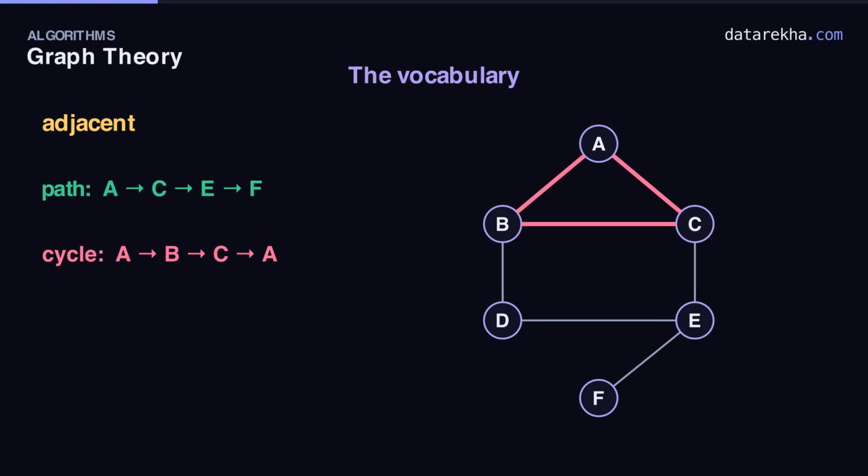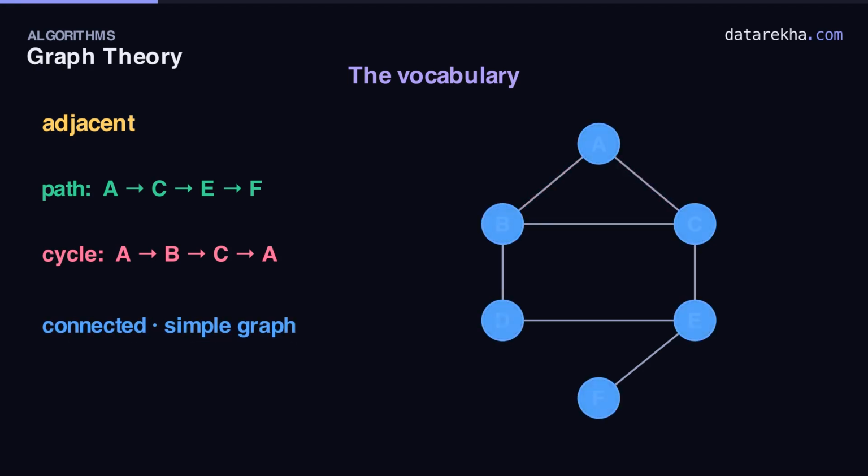Exactly what trees forbid. This graph is connected. You can reach any vertex from any other. Split it into two pieces with no bridge, and it's disconnected. Two more words. A self-loop is an edge from a vertex to itself, and parallel edges join the same pair twice. Ours has neither. So it's a simple graph.